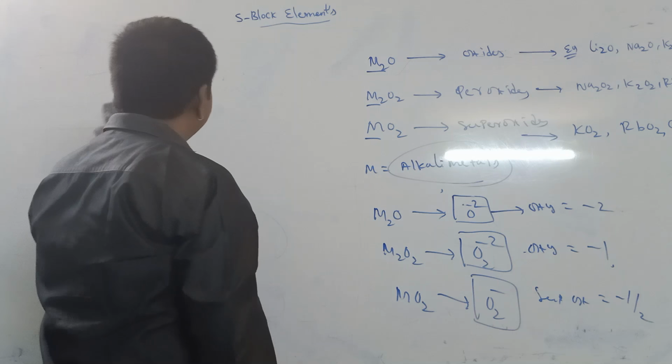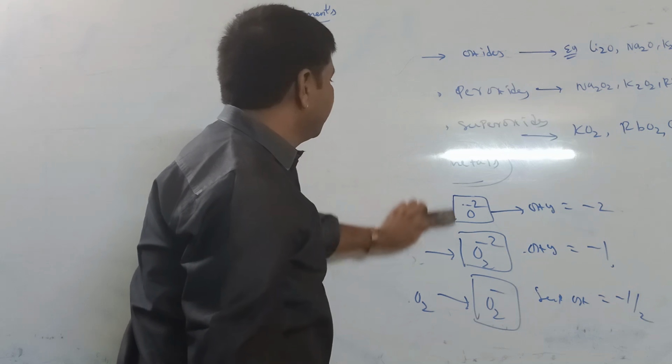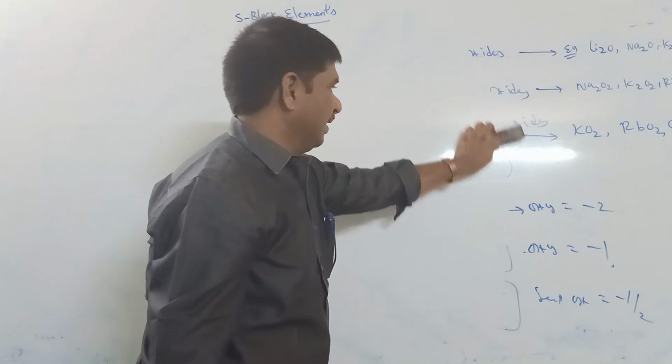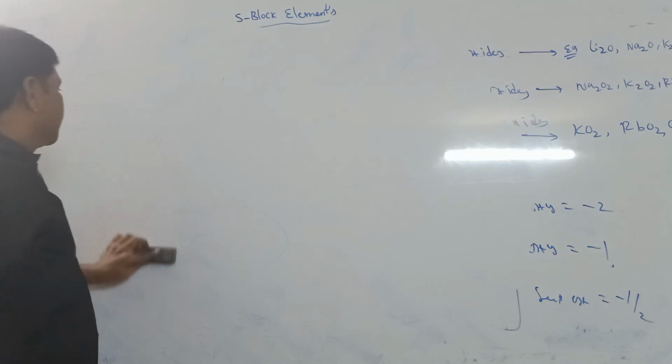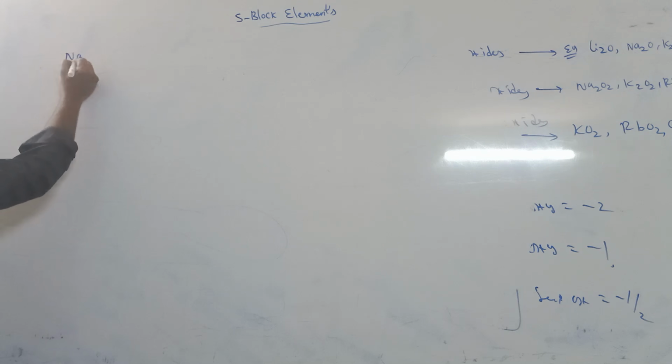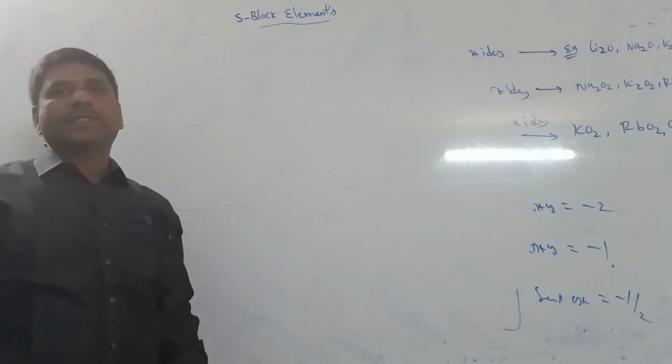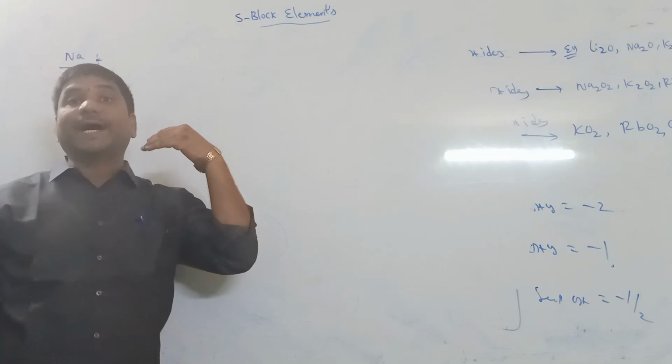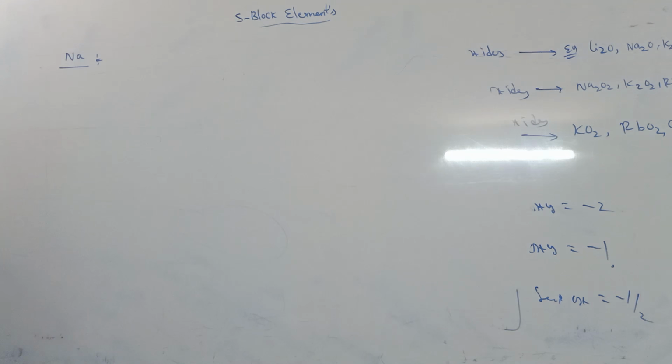In these alkali metals, the main available element in nature is sodium. Generally, we know that alkali metals are highly reactive elements, so they are stored in kerosene bottles.